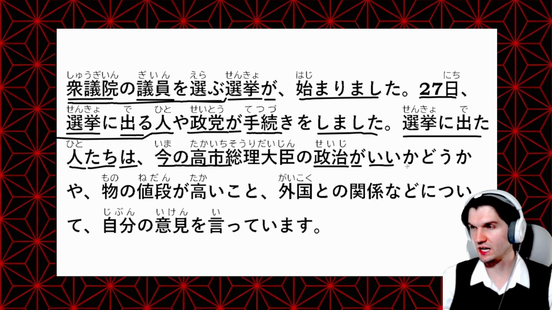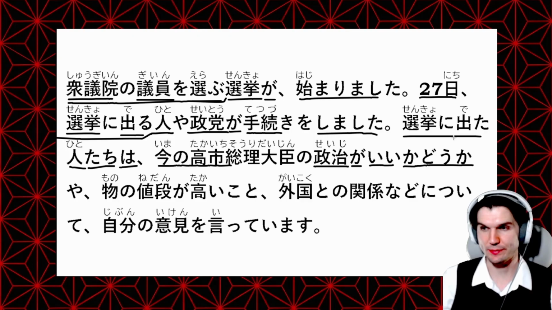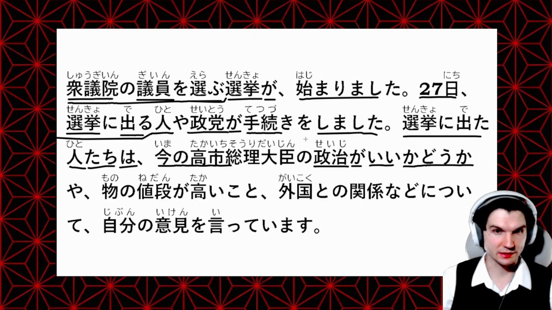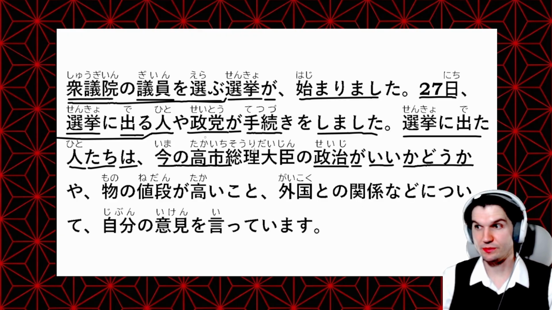And then we have かどうか. So かどうか is how we say whether or not in Japanese, right? So whether or not the current politics or basically what she's doing, right? What the prime minister is currently doing, her policies, politics, that kind of stuff. Whether it's good or not, yeah. So this is one item we're discussing here. 物の値段が高いこと. So 物 is objects, and then objects の値段.